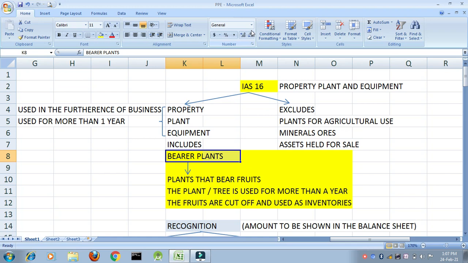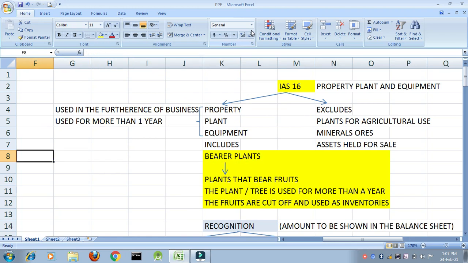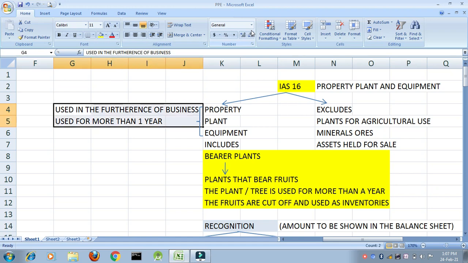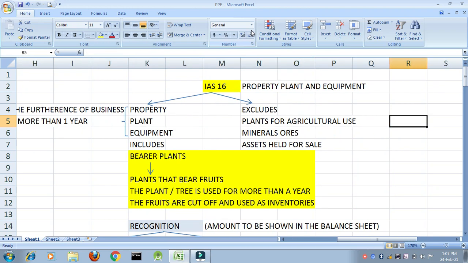What do you mean by property, plant and equipment? Property, plant and equipment are tangible assets used in the furtherance of business and which are used for more than 1 year. For example, I am into coaching business. In my office, I have tables and chairs. Am I selling those tables and chairs? No. I am using it. Using it for what? My business. I am using it in the furtherance of my business. If I was selling tables and chairs, that would become my inventory. But here, it will be my property, plant and equipment. It is used for more than 1 year.